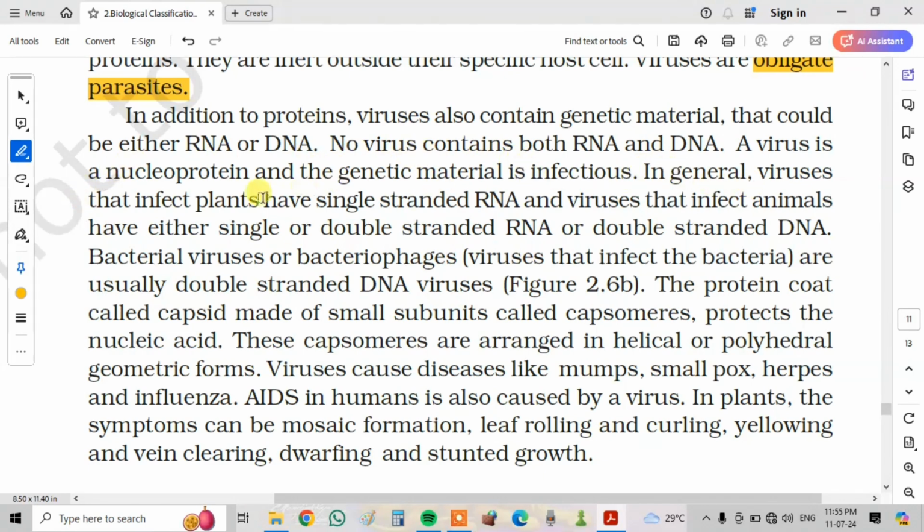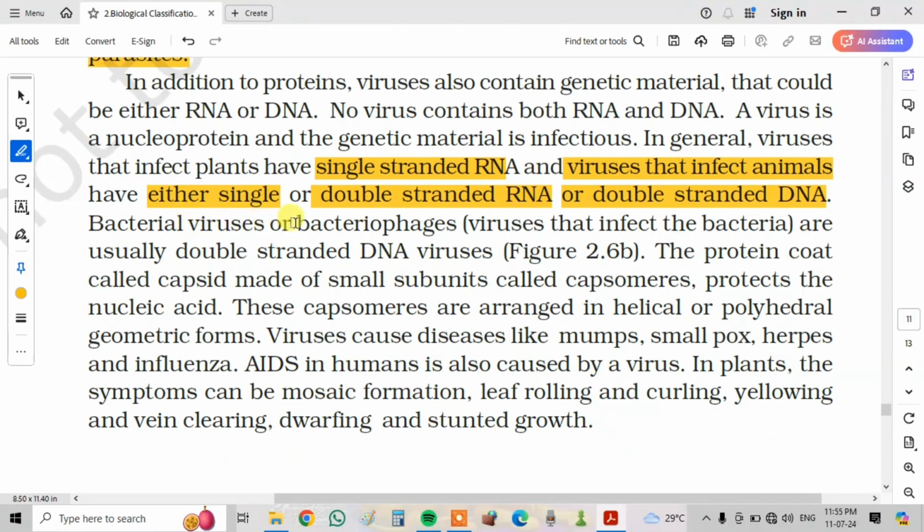In general, viruses that infect plants have single-stranded RNA, and viruses that infect animals have either single or double-stranded RNA or double-stranded DNA. Bacterial viruses are bacteriophages. Viruses that infect bacteria are usually double-stranded DNA viruses. The protein coat called capsid, made up of small subunits called capsomers, protects the nucleic acid. These capsomers are arranged in helical or polyhedral geometric forms.